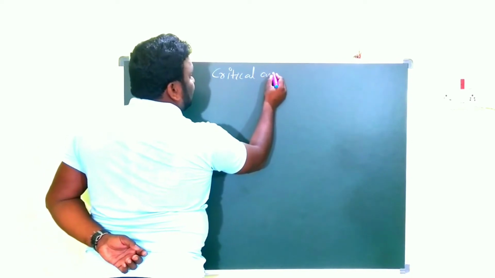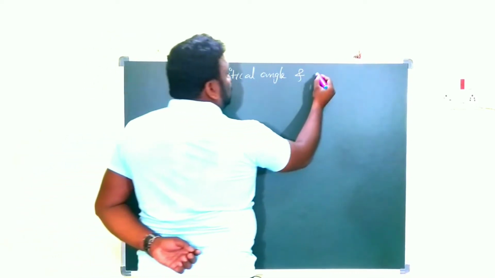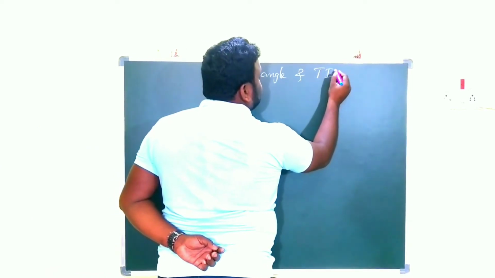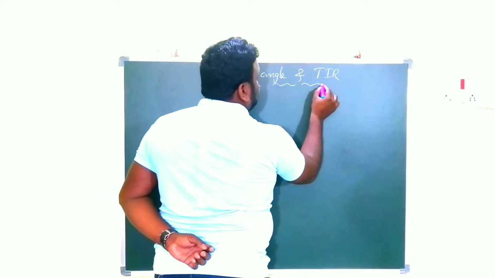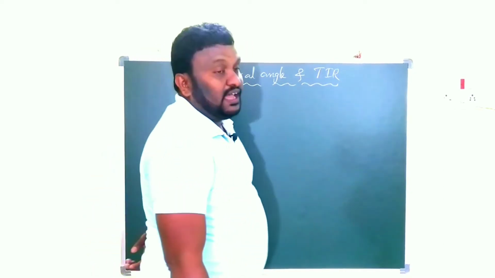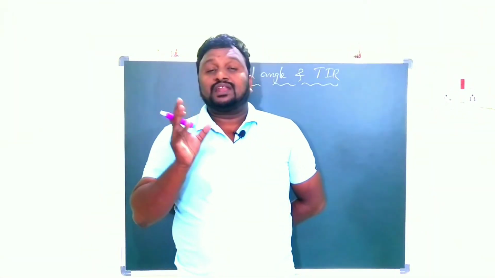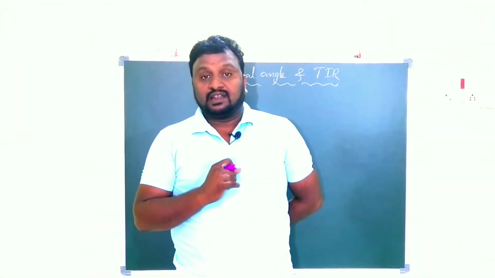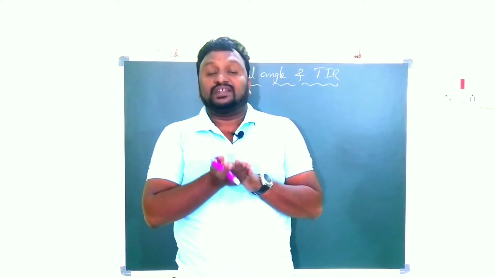What is meant by critical angle and what is meant by total internal reflection? TIR means total internal reflection. Clear, children? To explain this, we must remember two conditions.